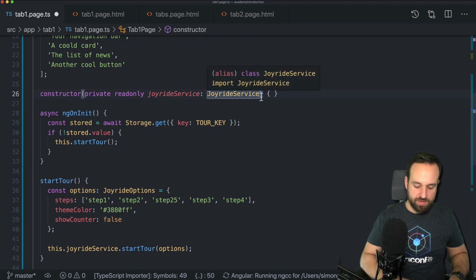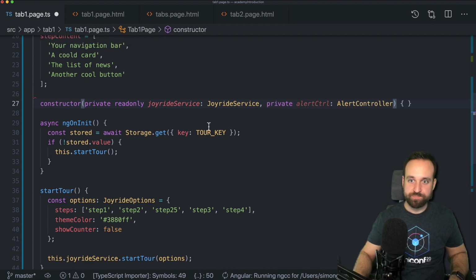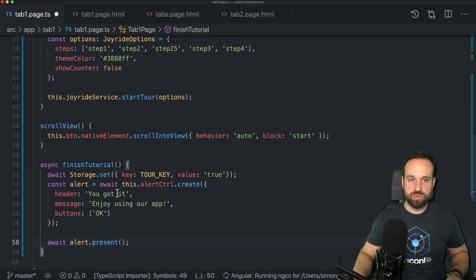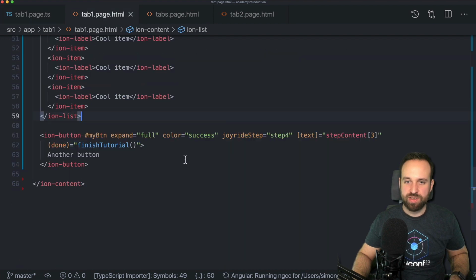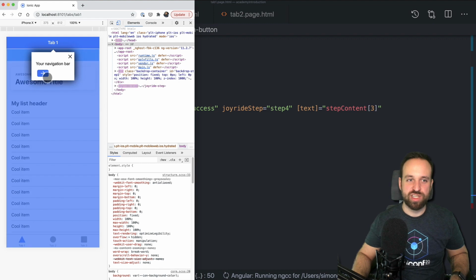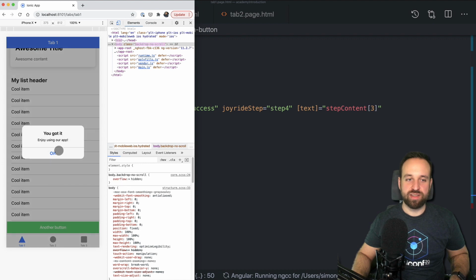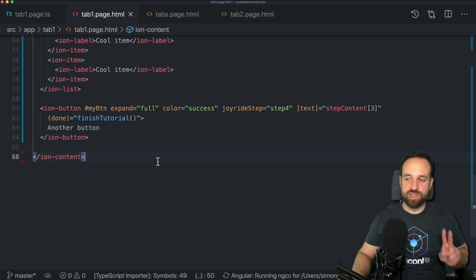You could also then afterwards show a little alert. So let's inject the alert controller quickly. And then I'm going to copy this over. So just present an alert when we finish the tutorial. And if you forgot how to use it, or we were too fast, it is by using the done function. So we got the next function, we got the done function. This package is pretty cool in terms of all the functions that we can use. Done, and there we go. Enjoy using our app, and you're done with the tour. So that was the first thing I wanted to show you as a little addition.